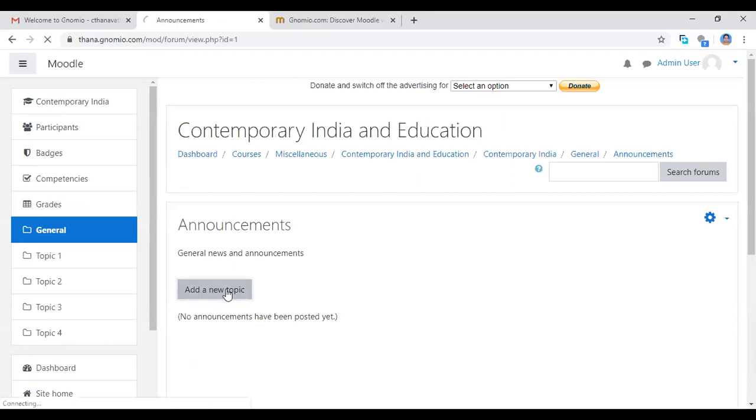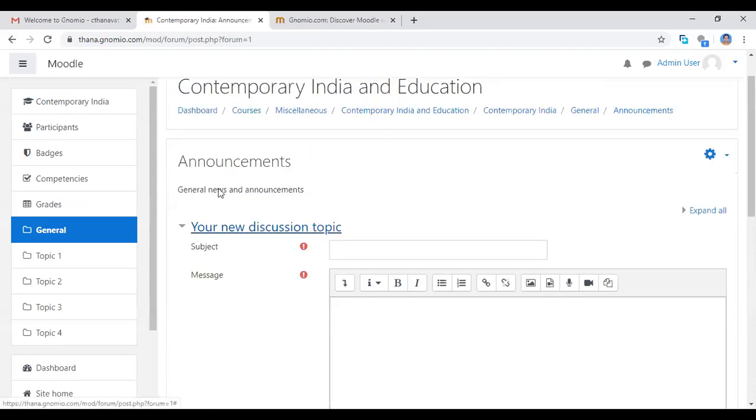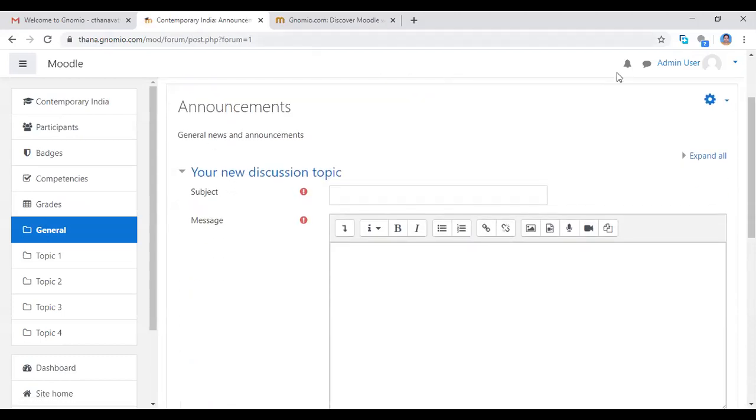To add a new topic, you click here. See, now I'm clicking the announcement button. The page will open with a new discussion topic, subject and message for the announcement. Subject is complete all the units activities.